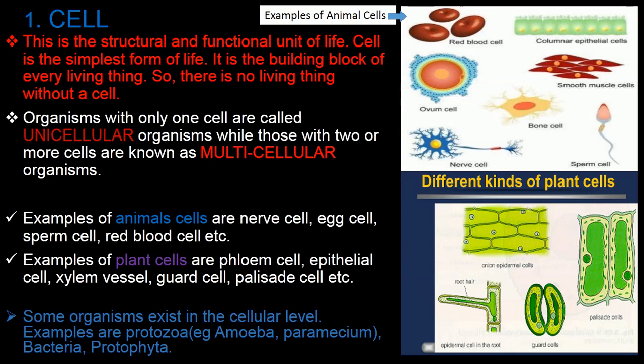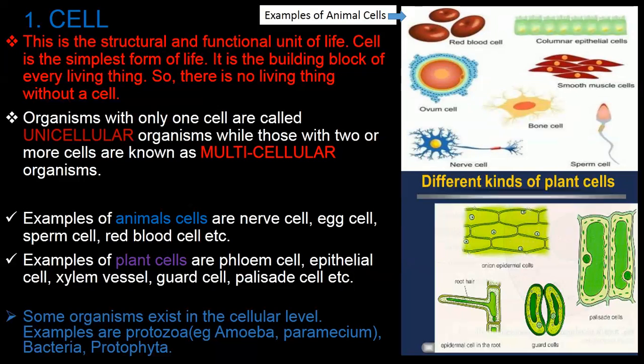Now, the cell is the structural and functional unit of life. Cell is the simplest form of life. It's therefore the building block of every living thing. There is no living thing that doesn't have a cell. Organisms with only one cell are called unicellular organisms, while those with 2 or more cells are called multicellular organisms. Uni means one, multi means many.